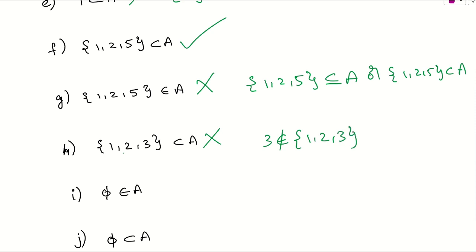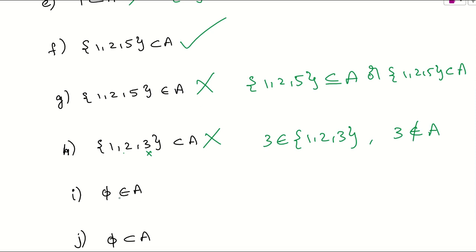Is it okay? Why? 3 belongs to this set. Agree? Any doubts in this? But I can say that 3 is not in set A, though 3 will be there inside the set 3, 4, but 3 is not in A. So this is not evaluated separately. Are you getting my point here?